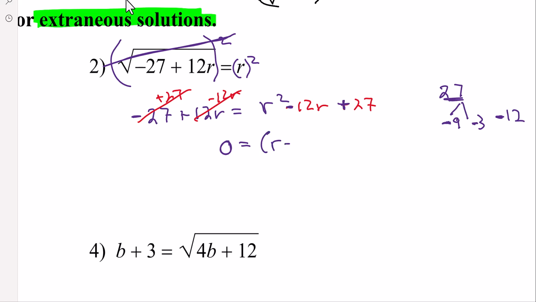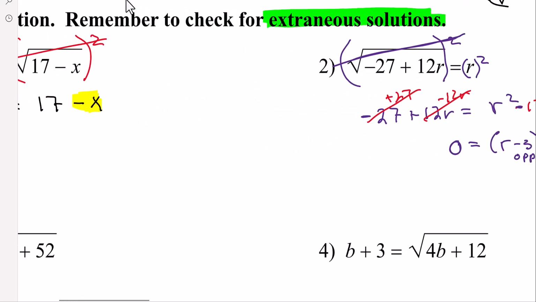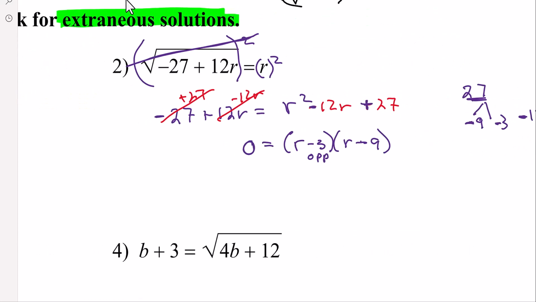So we're going to do r subtract 3, r subtract 9, and then the solving part, we look inside each parentheses, and whatever zeros out a negative 3, well, a positive 3. Whatever zeros out a negative 9, that would be 9. But then you have to go up there and check both sides.